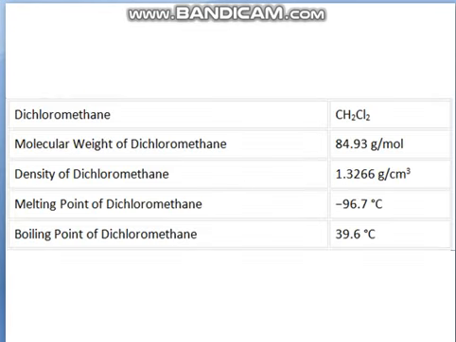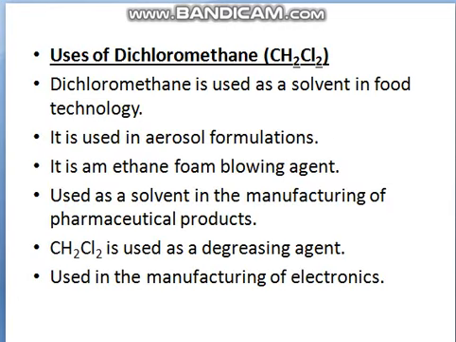Next is use of dichloromethane. Dichloromethane is used as a solvent in food technology. It is used in aerosol formulations. It is also used as a solvent in the pharmaceutical companies for pharmaceutical products. It is used as a degreasing agent in the manufacturing of electronics items.